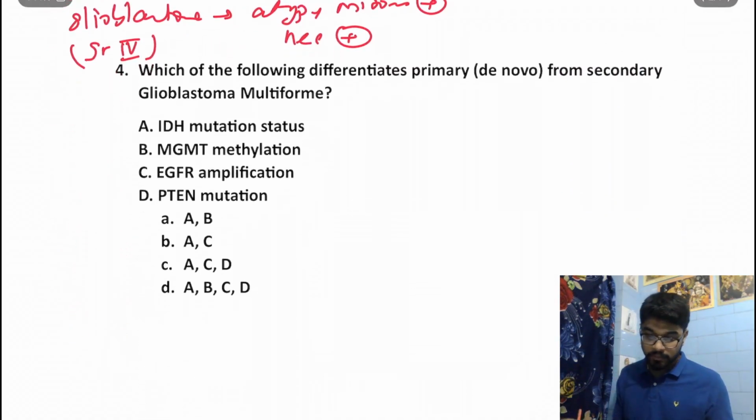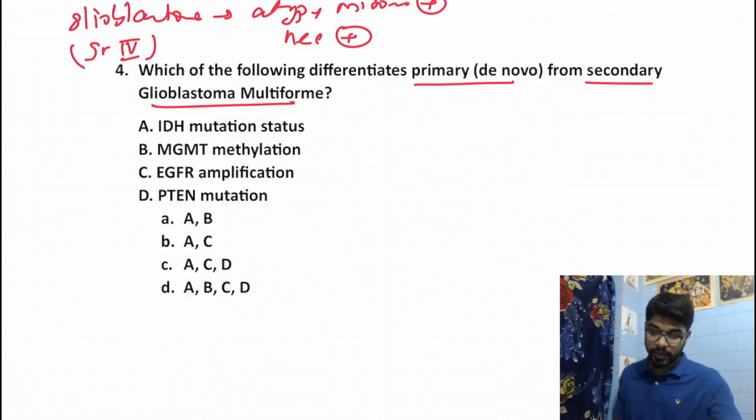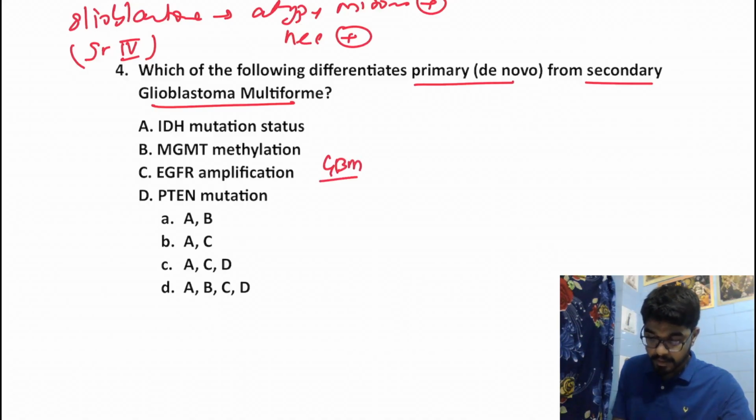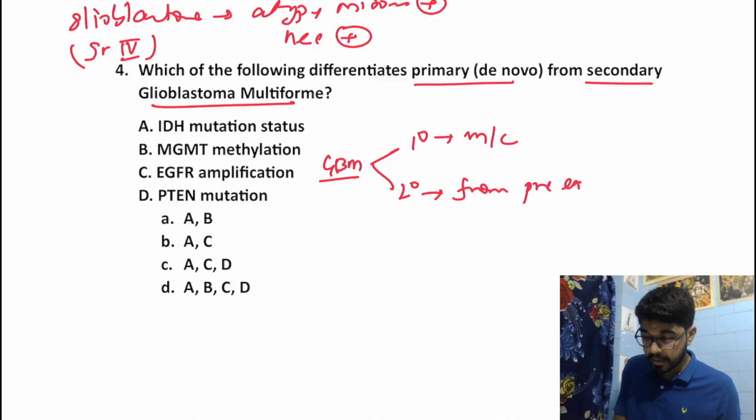Which of the following differentiates primary from secondary glioblastoma multiforme? Remember the fact that glioblastoma multiforme, which is grade 4 astrocytoma, can be of two types: primary and secondary. Primary is the most common form, and secondary means it arises from a pre-existing low grade astrocytoma.